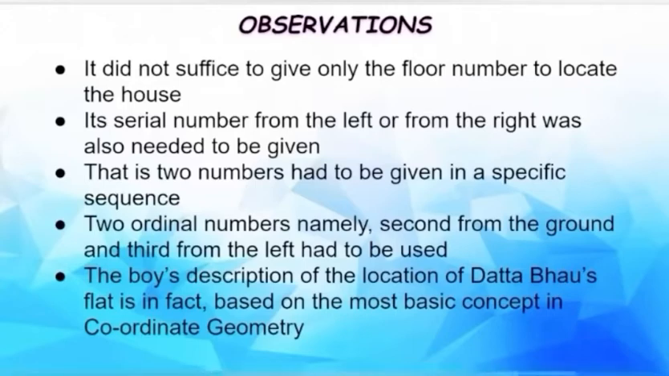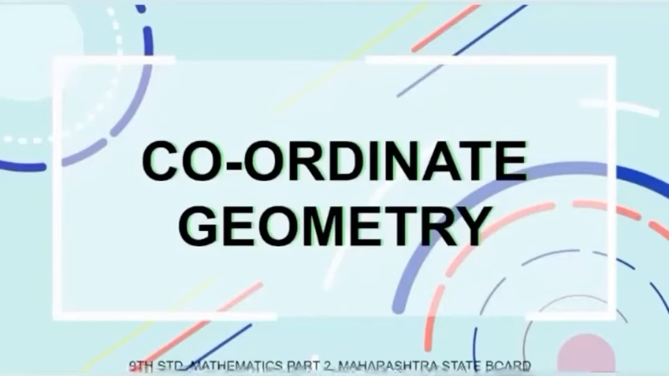2 numbers had to be given in a specific sequence. That is, one from the ground, the second floor, and the second number, that is, third from the left. So these 2 ordinal numbers were given. The boy's description of the location of Datta Bhau's house was in fact based on the most basic concept of coordinate geometry. So today we'll be discussing the chapter Coordinate Geometry from Mathematics Part 2.